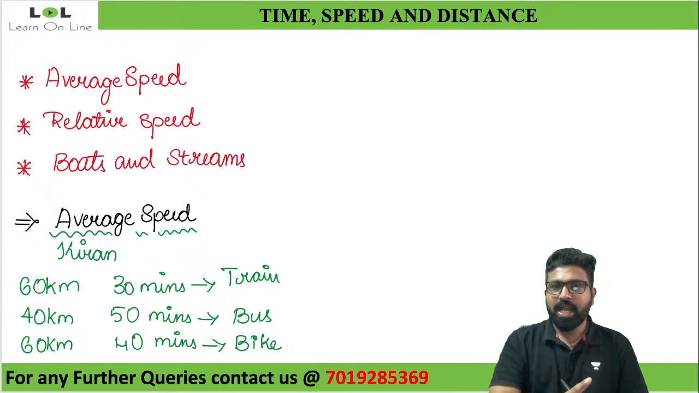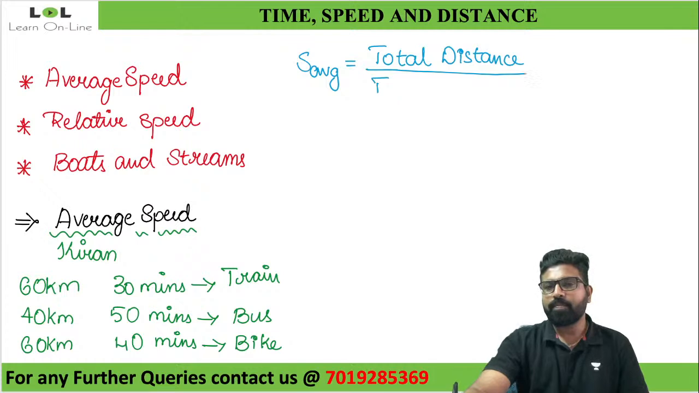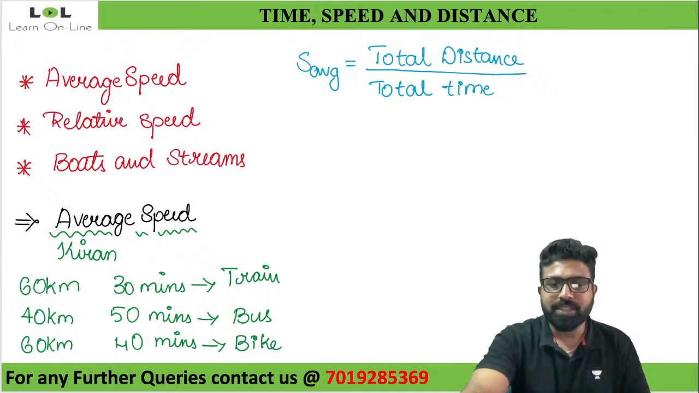Now observe, guys. If you ask me what average speed is, average speed is nothing but total distance traveled by total time taken. It is not just time, it is total time taken. Can anybody tell me what will be the total distance traveled by Kiran over here?